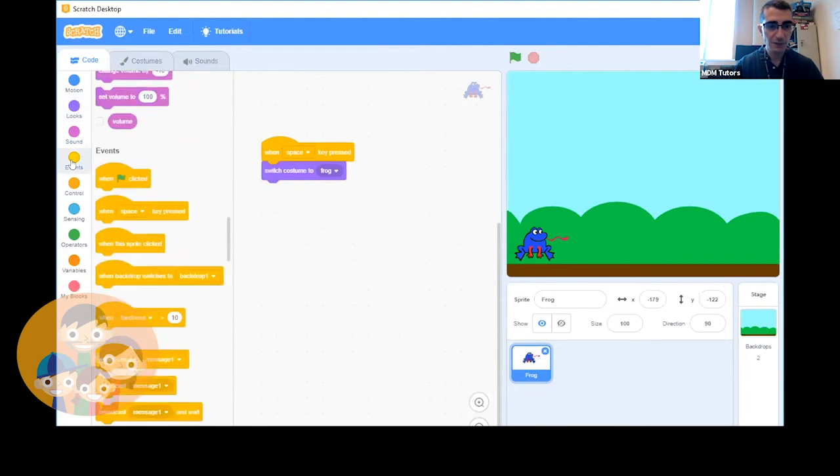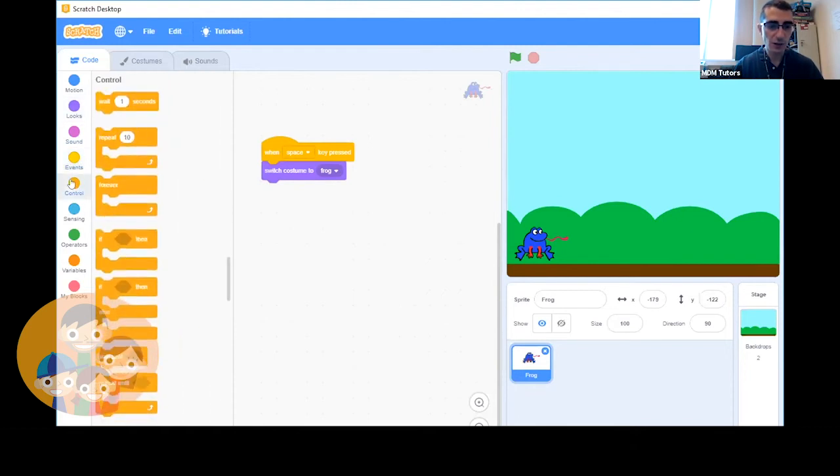Then in control, we're going to wait. And again, we're going to change this wait value to something like 0.2 seconds. 0.2 seconds is 2/10 of a second, which means that there are 5 of them in 1 second. I know, surprise miniature math lesson in here. So thanks for sticking around for that.